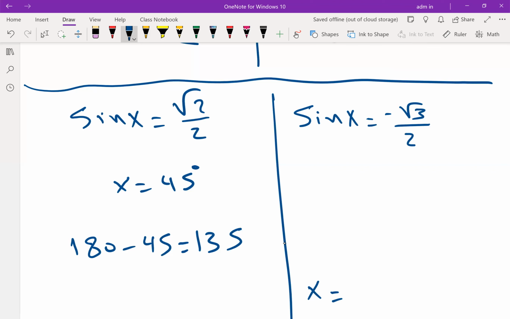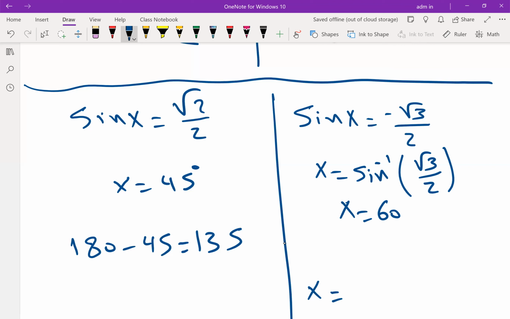I told you please write x is sine minus 1 for the positive value. This is called the principal angle or the basic angle. The basic angle answer will be 60, correct? But this is not the solution.